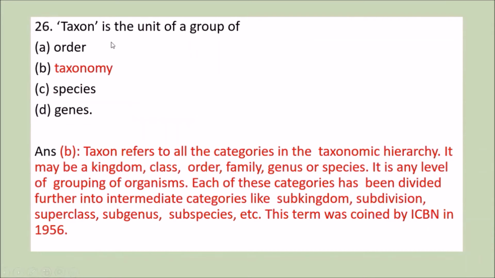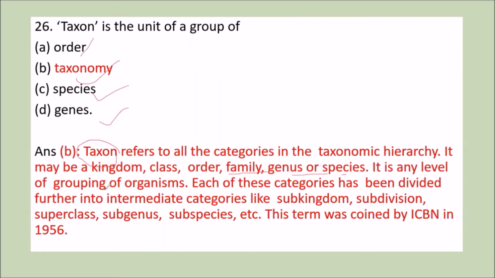Next question is, taxon is a unit of group of order, taxonomy, species, and genus. Now, what is this taxon? This taxon refers to all categories in taxonomic hierarchy. It may be kingdom, it may be class, order, it may be family, genus, or species.